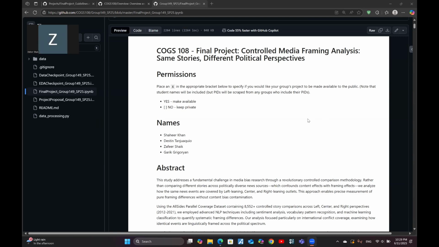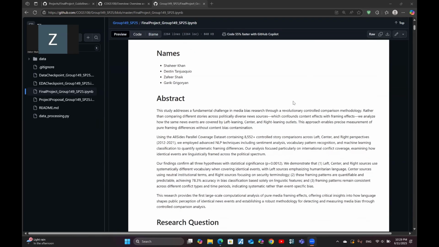Hi everyone, we're Group 149, and our project focuses on how news stories are framed differently by the left, center, and the right media outlets, even when they're covering the exact same events. Instead of comparing different stories, we use a unique method that controls for the story content, so we can only focus on how the language changes.